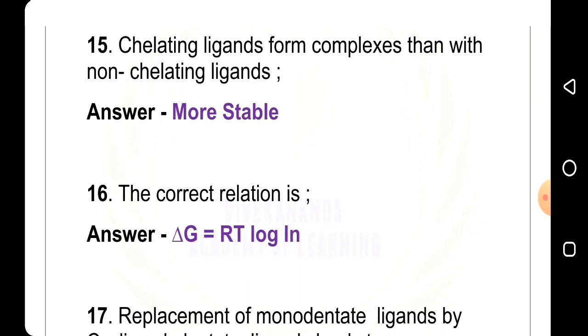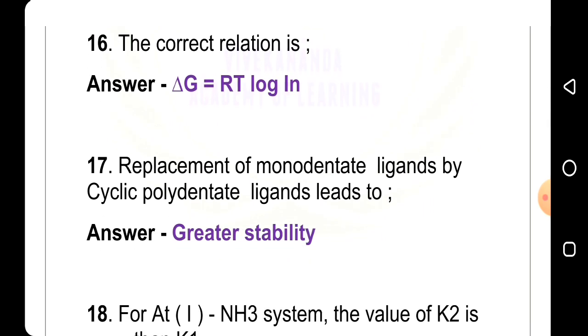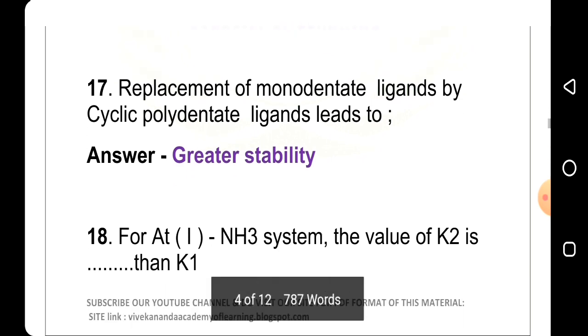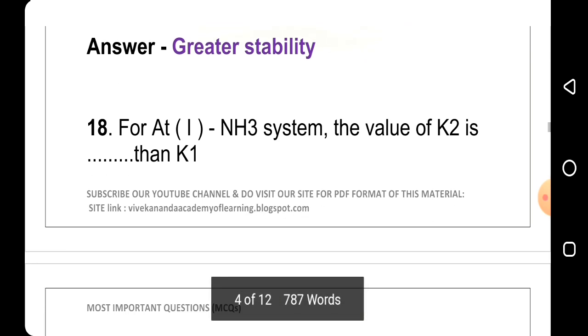16th question: the correct relationship is, answer delta G equal to minus RT ln K. 17th question: replacement of monodentate ligands by cyclic polydentate ligands lead to, answer greater stability. 18th question: for the Cd NH3 system, the value of K2 is less than K1.